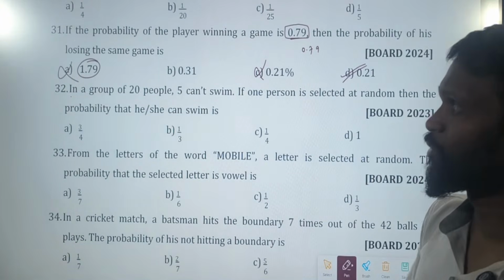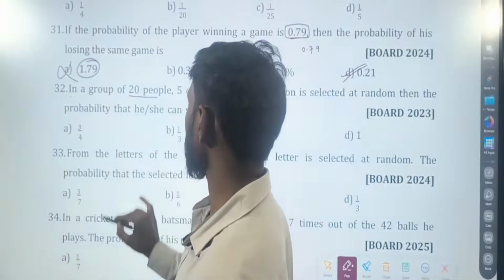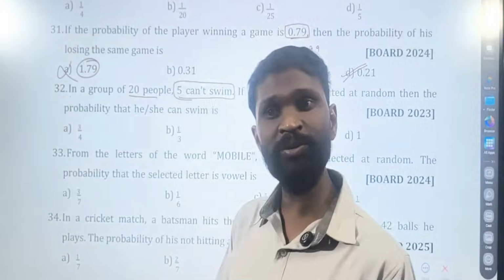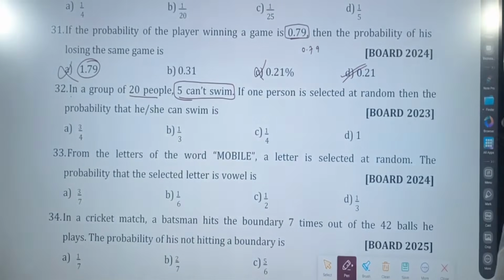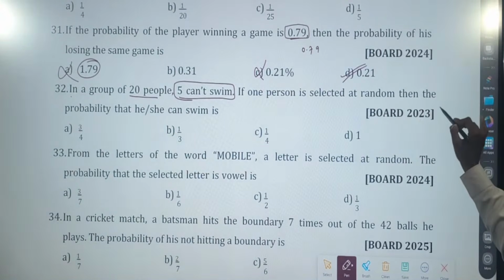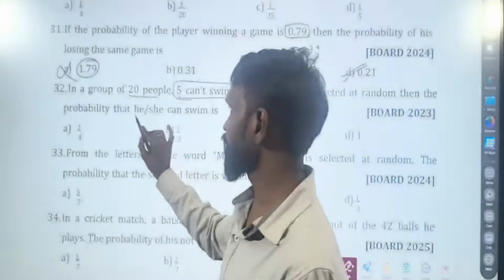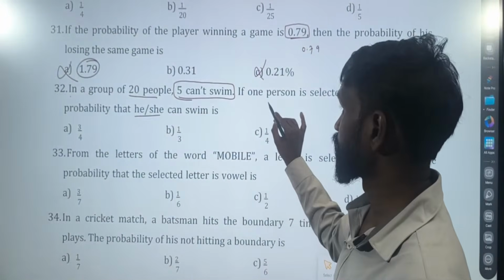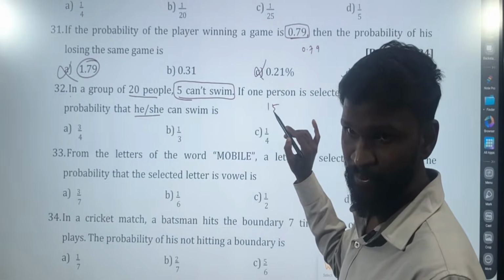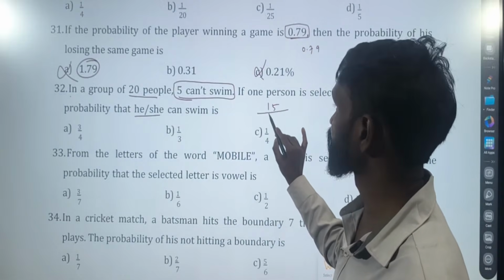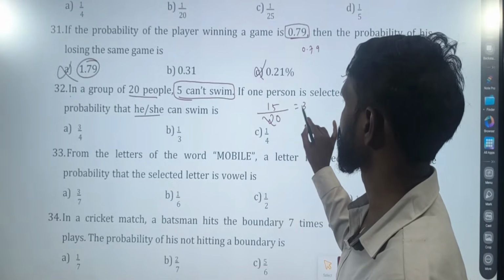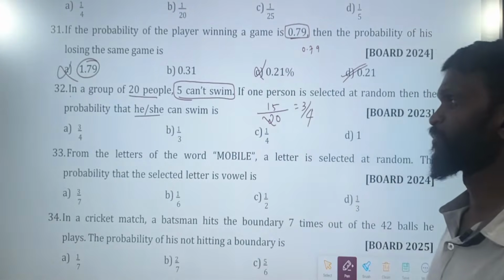Next 32. In a group of 20 people, how many are there? 20 people. 5 can't swim. So therefore how many can swim? 15. If one person is selected at random, then the probability that he or she can swim is 15 out of 20. It's nothing but 3 by 4.